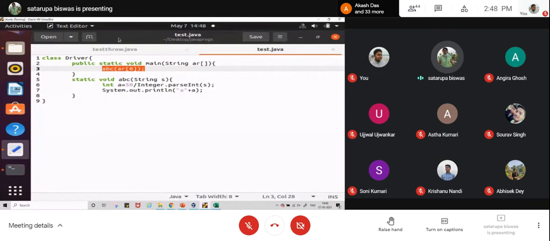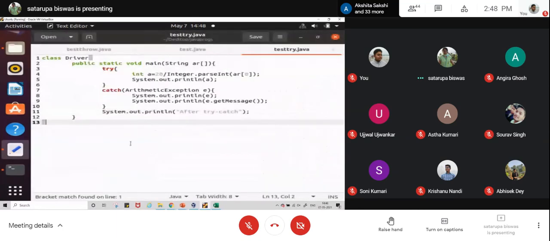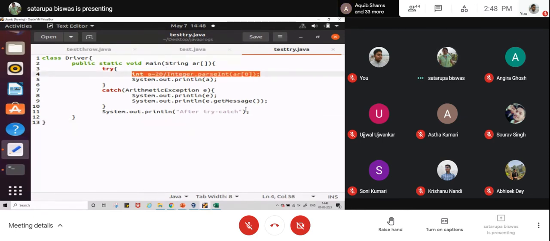So we have a code here. You can see this code contains a main function like the previous one, and where there is a chance of error, we are putting it inside the try block.